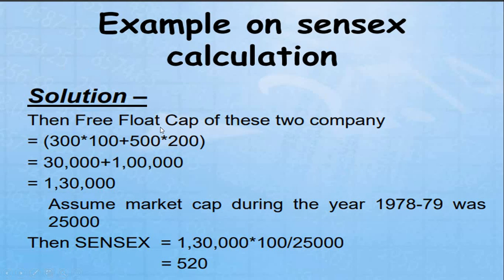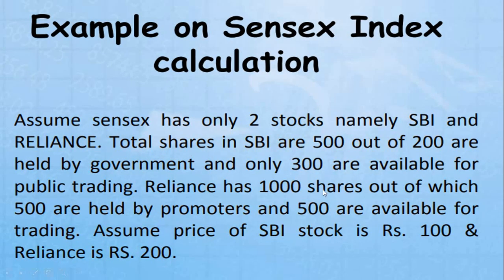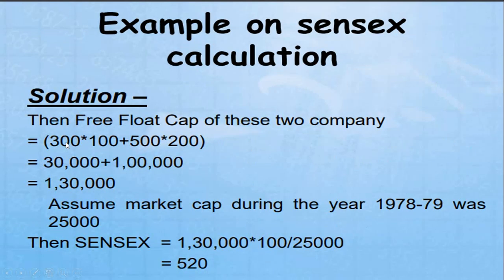The solution will be the free float capitalization of these two companies. The BSE actually comprises 30 benchmark stocks, but I have taken only two as an example, SBI and Reliance. See here how to find the free float capitalization. I already told you that for SBI, out of 500, 200 are held by the government, so only 300 are available for public trading. We have taken 300 into each share value of 100, plus 500 rupees. Where is this 500 from?